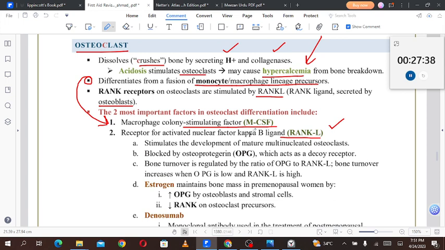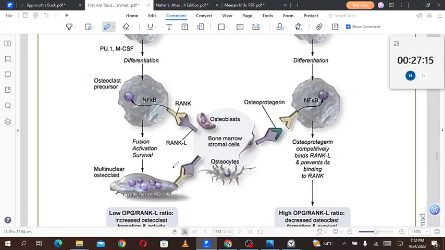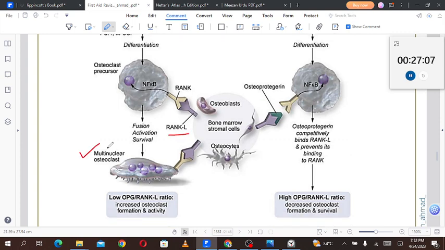RANK L stimulates the development of mature multinucleated osteoclasts. This is blocked by osteoprotegerin, OPG, which acts as a decoy receptor. Bone turnover is regulated by the ratio of OPG to RANK L, and it increases when OPG is low and RANK L is high. We'll see that later; I think there is a picture. This is RANK ligand versus osteoprotegerin. When RANK is bound to the RANK ligand, there will be multinucleated osteoclasts, which cause bone resorption at a very high rate.